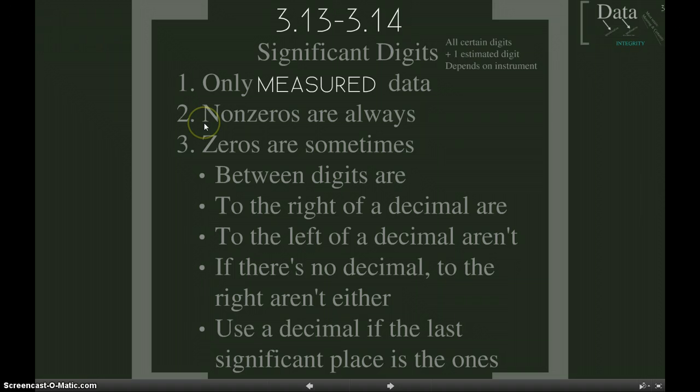Really quick before I sign off here, I do want to go back and emphasize significant digits only apply to measured data. So if I'm going back up here and I'm talking about counted data, like the number of students in the room, and I say 22 again, there are no significant digits in that number, because I've counted them. That's got infinite precision. Our measured data is the only kind of information that we use significant digits for. Okay, all right, so that'll be it for our conceptual understanding of significant digits. The next video will get into some of the details of how to recognize significant digits.